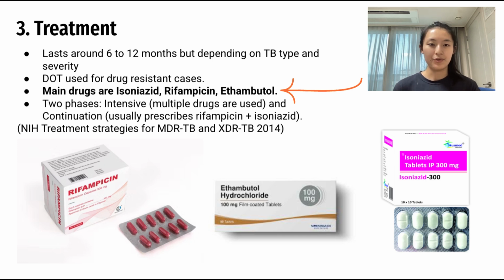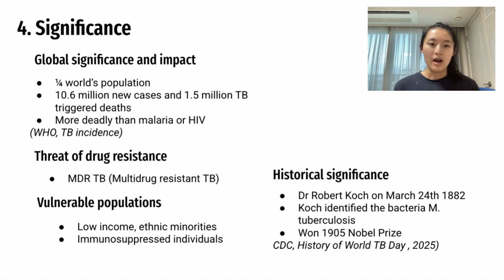Now, the reason why tuberculosis is so important, it really divides into a range of reasons. One of which is that it's a deadly killer disease. It's much more deadly than diseases like HIV or malaria. And as I have mentioned earlier, in 2023, an estimated 1.25 million people died due to tuberculosis, and an average of approximately 10.6 million new people are infected with TB on an annual basis.